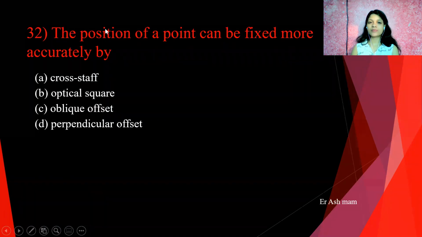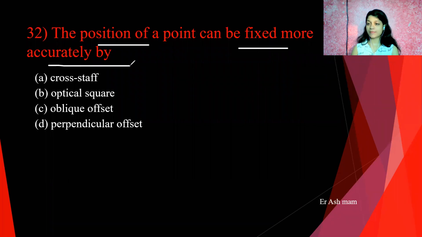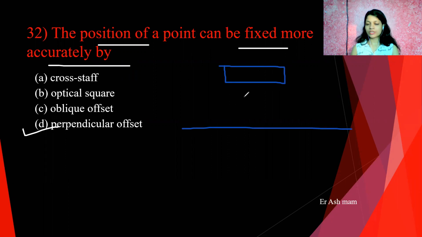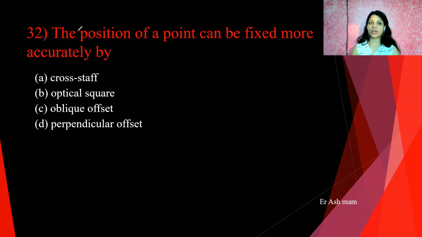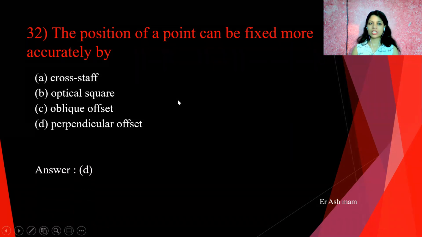Next question. The position of a point can be fixed more accurately by, so answer is perpendicular distance. If there is any building, or a road, we can fix this point with the help of perpendicular distance. So if we take perpendicular distance from this to a particular object, then it is more accurate compared to oblique distance and crossed and all, etc. So answer is perpendicular offset. So D is correct here.